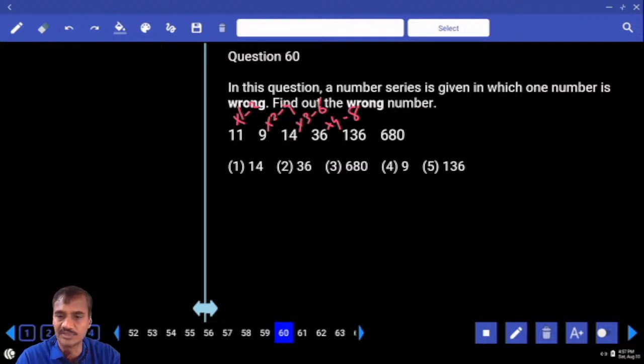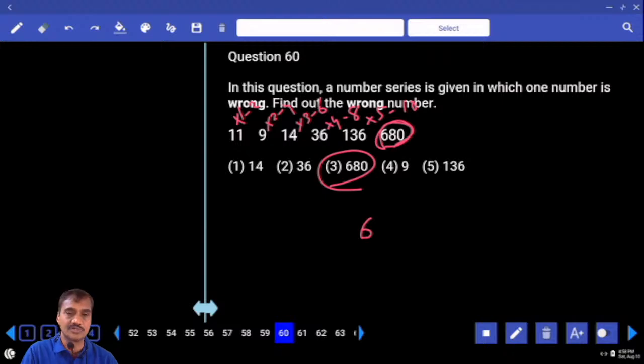Then what is the wrong number then? Obviously the last one is the wrong number, into 5 minus 10. 136 into 5, now 680, and 680 minus 5, 675 is the correct number. Clear? 670 is the correct number. 680 wrong number, choice 3, question number 60. సరిపోయిందా?